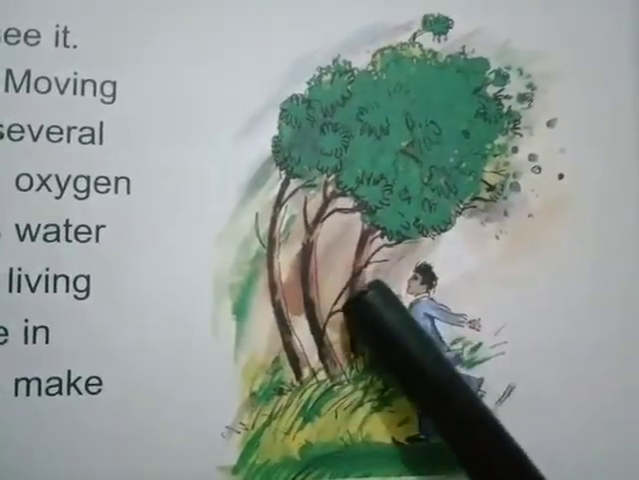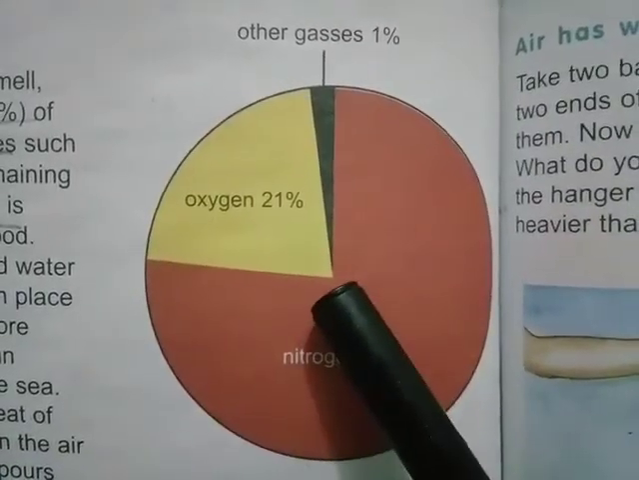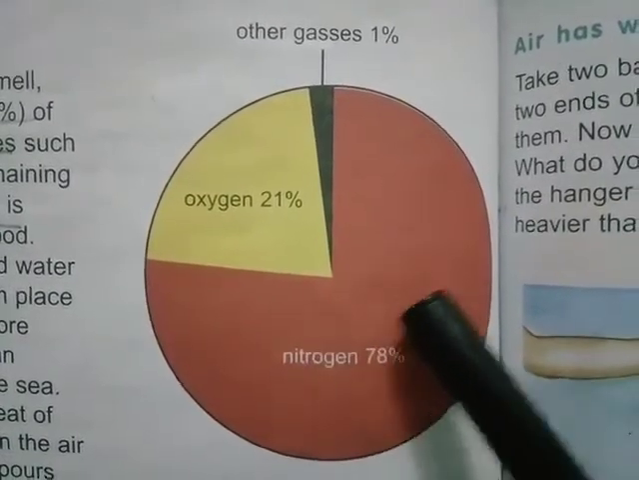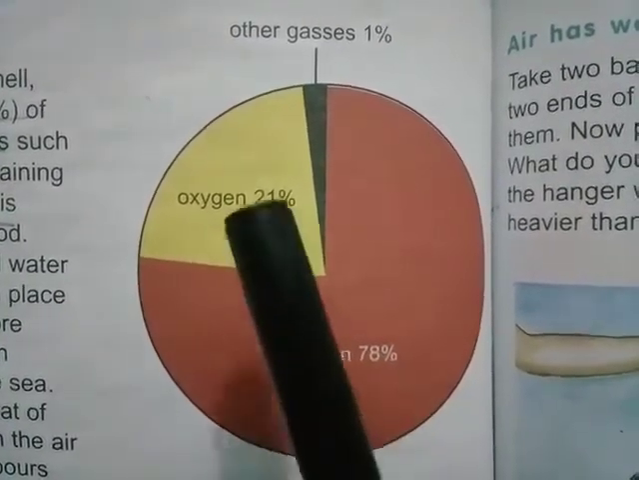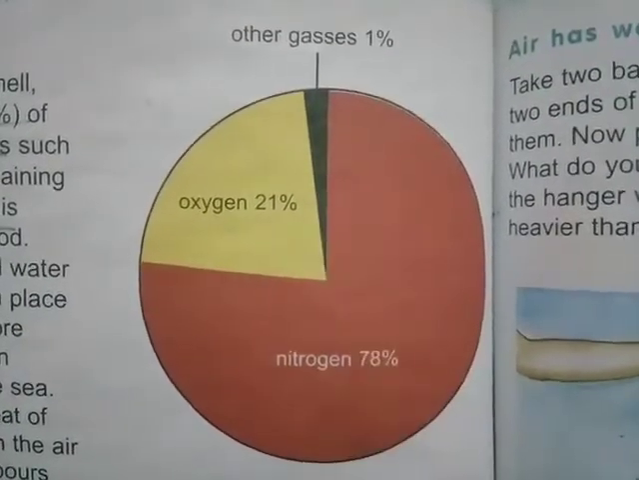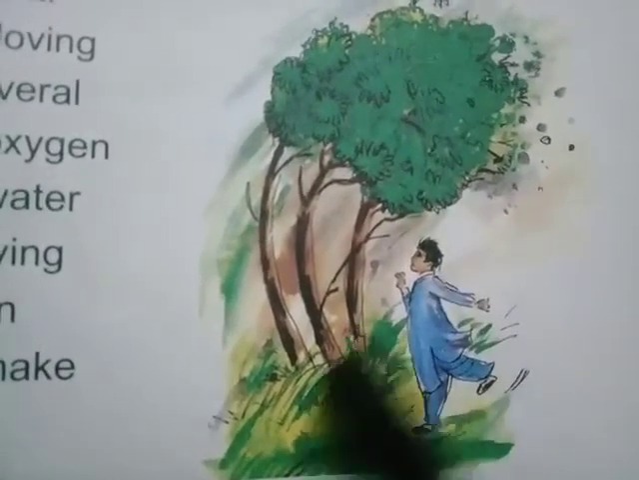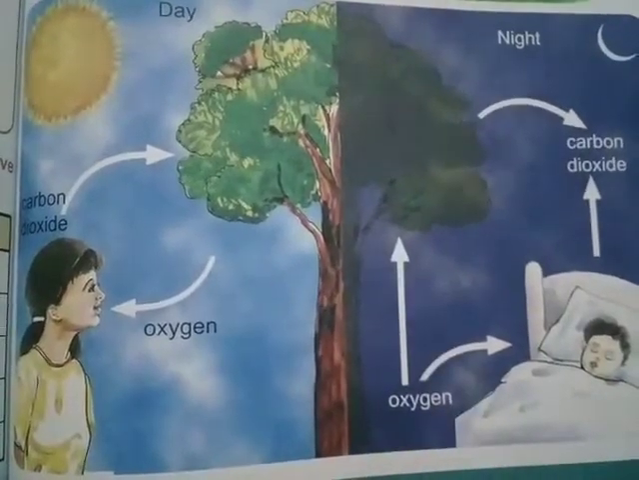Air is made up of several gases. You can see in the picture, air is made up of several gases. The main gases are nitrogen, 78% nitrogen is present, 21% oxygen, and 1% other gases. Air also contains water vapor. Air is needed by all living things.